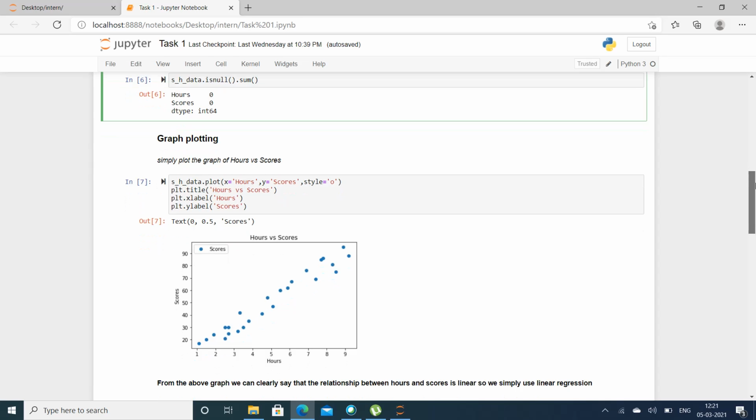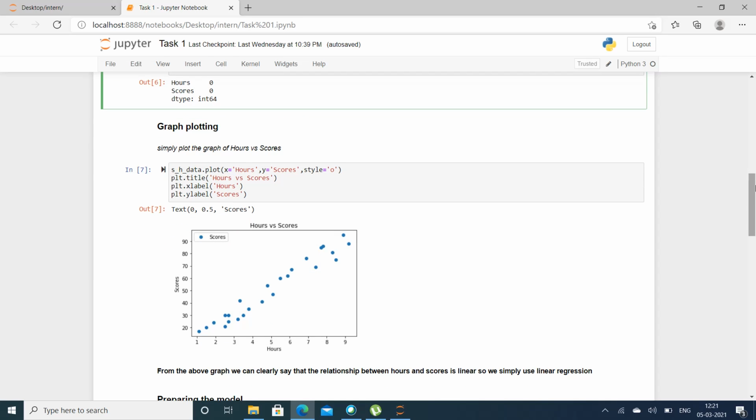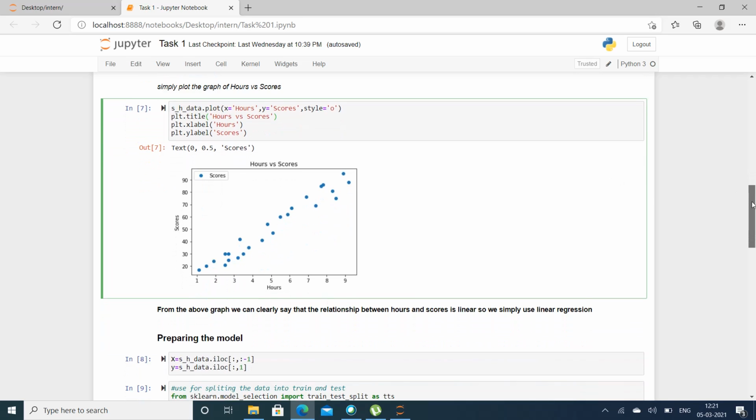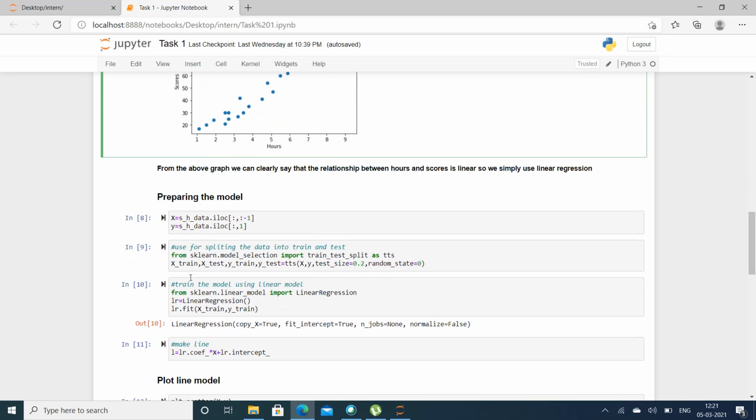Next, I want to get the relation between the scores and the hours. For that, I'm using a graph plotting method, and from the plot, I simply get a linear relation between the hours and scores. So from that, I decided to use the linear regression model to predict the data. For that, I'm using two variables, x and y. In x, I store the values of hours, and in y, I store the values of scores.